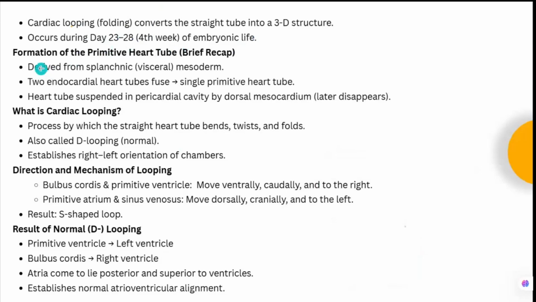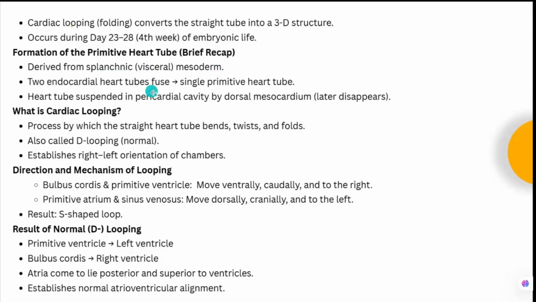Okay. Then next is the formation of the primitive heart tube. What we have seen, we'll see the recap once again. So it is derived from the splanchnic visceral mesoderm. So this you remember completely. From where it is coming? It is coming from the splanchnic mesoderm, and it lies anterior to the buccopharyngeal membrane.